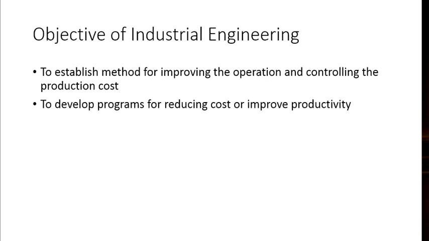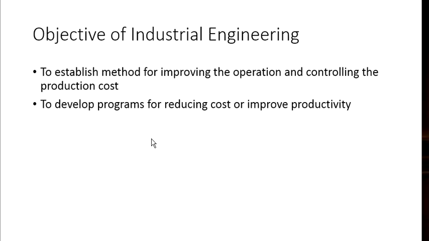Next is the objective of industrial engineering. What is the objective of industrial engineering? The basic objectives of industrial engineering departments are shown here. The first is to establish methods for improving the operation and controlling the production cost. The next is to develop a program to reduce cost or improve productivity.